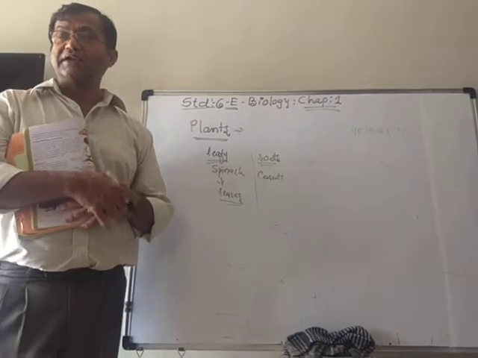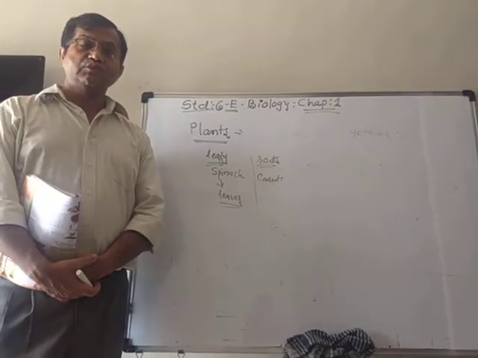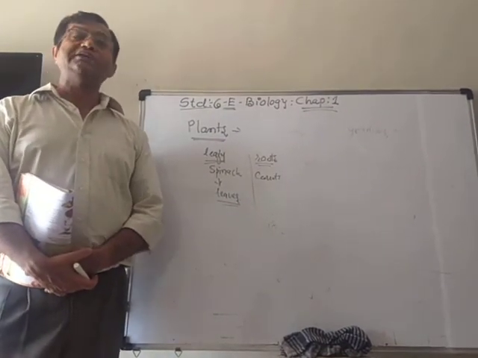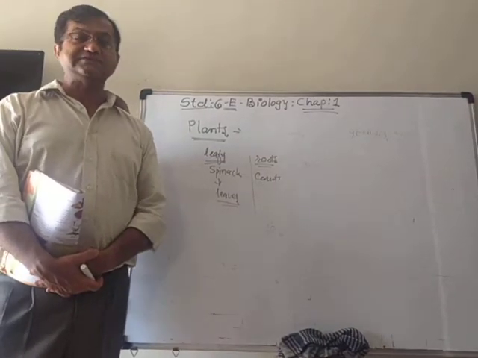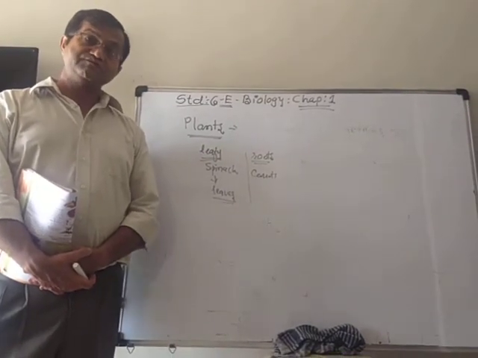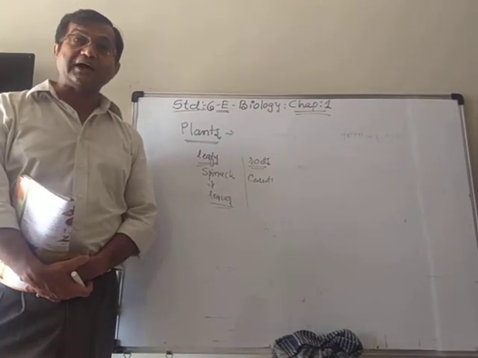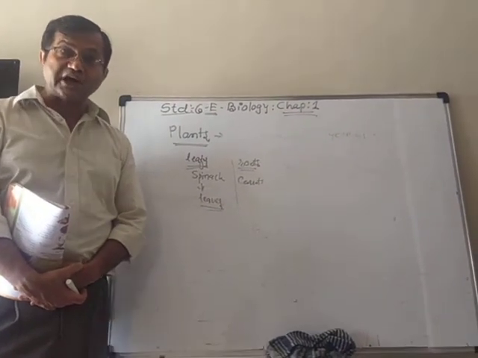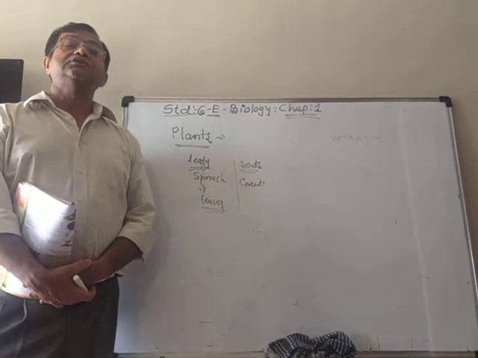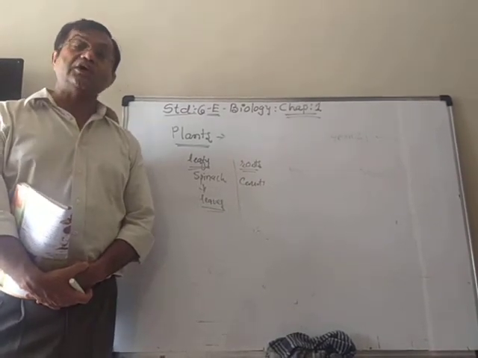Generally, in the banana plant, mostly we use only the banana fruit as our food. But in this banana plant, all the parts are edible. Its leaves are also edible. Its stem is also edible.